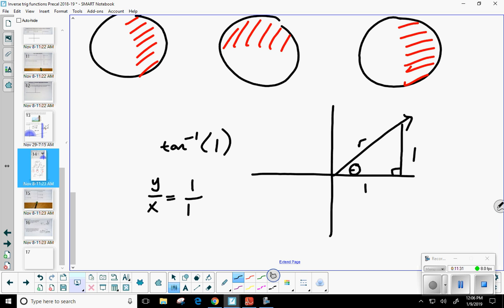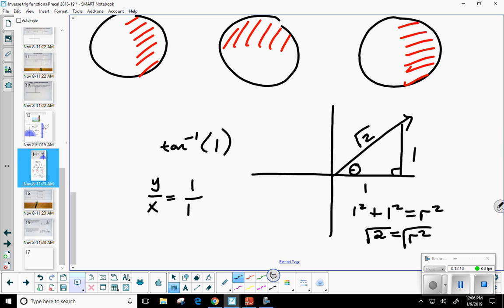Now, we want to find r. And remember, we mentioned the Pythagorean theorem. So you always square and then add the 2 sides that form what angle? The 90-degree angle. So here it would be 1 squared plus 1 squared is equal to r squared. Well, what's 1 squared? 1. So 1 plus 1 gives me 2, equal to r squared. And how do I get the radius r? Take the square root. So this should be the square root of 2.